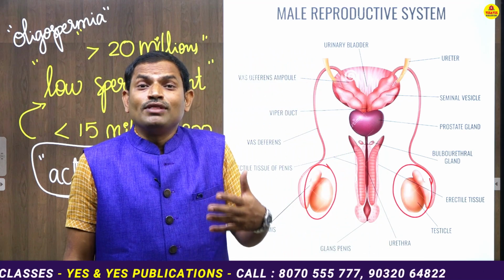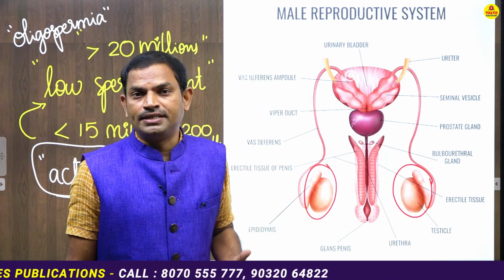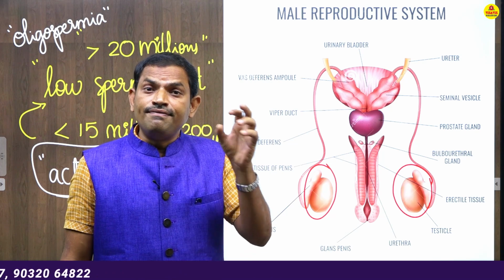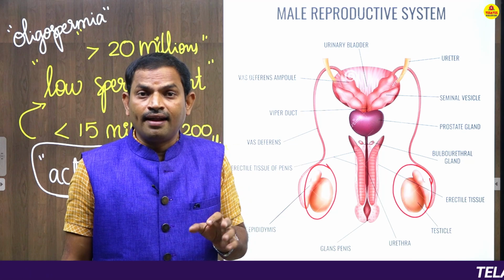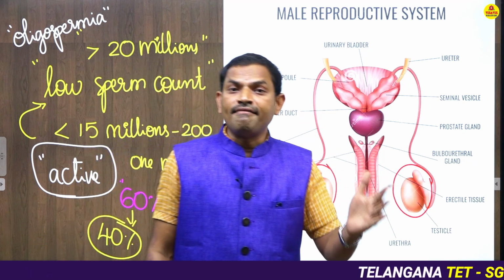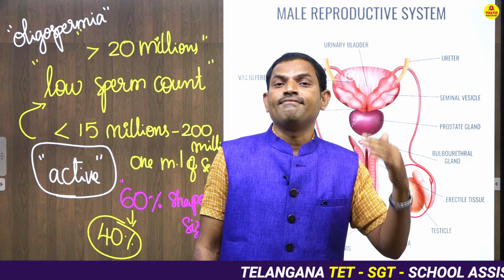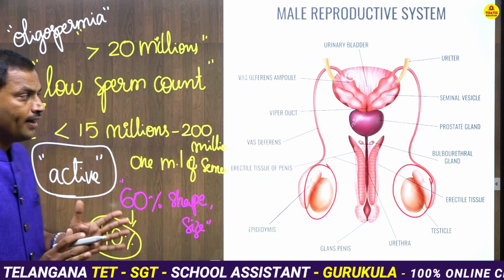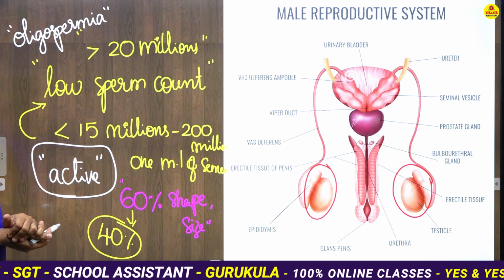So they have the capability of vigorous movement. If at least 40% vigorously moving sperms are there, definitely the sperm can reach the ovum and can fertilize the ovum. So these are the two conditions that we have to remember related to sperm activity.